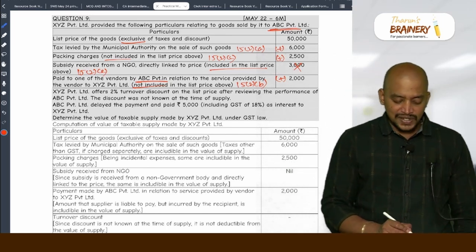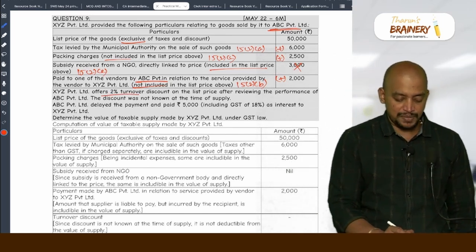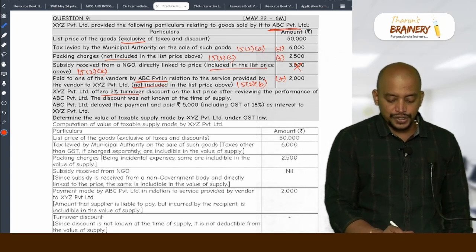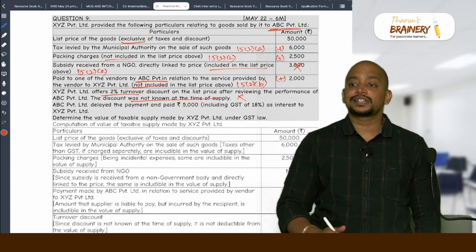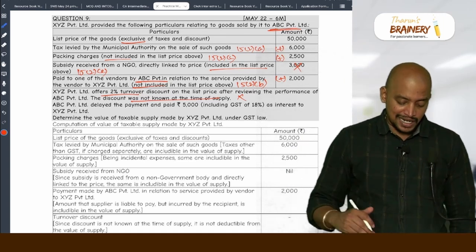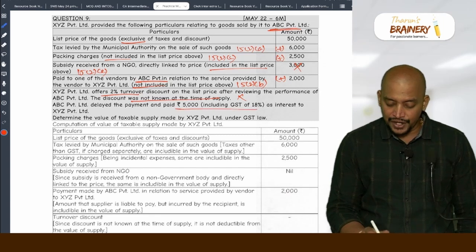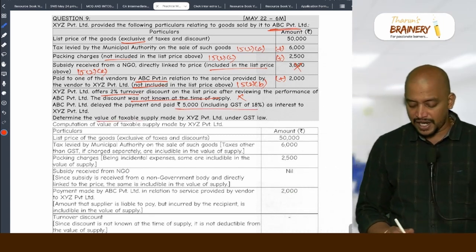Now XYZ Limited offers 2% turnover discount on the list price reviewing the performance of ABC Private Limited. The discount was not known at the time of supply, so it is not allowed as deduction because the discount was not known. ABC Private Limited delayed the payment and paid 5,000 including GST 18% as interest to XYZ Private Limited. Determine the value of taxable supply.